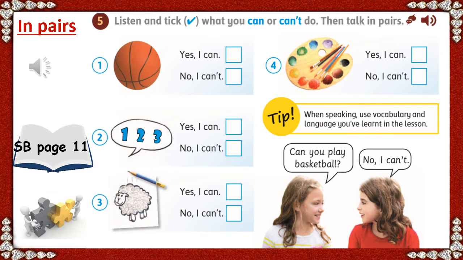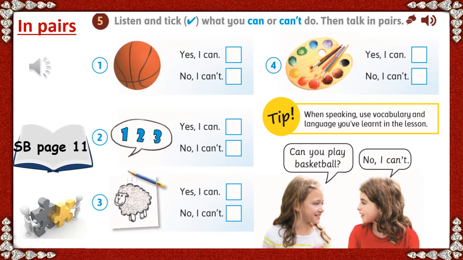Okay, so now listen and check what you can do and what you can't. You have number 1 basketball, number 2 counting, number 3 drawing, number 4 painting, like that one. So listen and decide what you can do and what you can't do. This is on the same page, page 11.